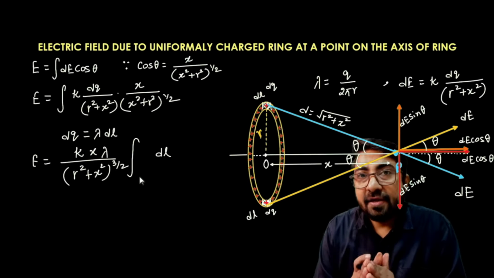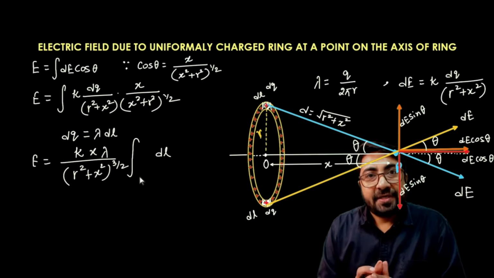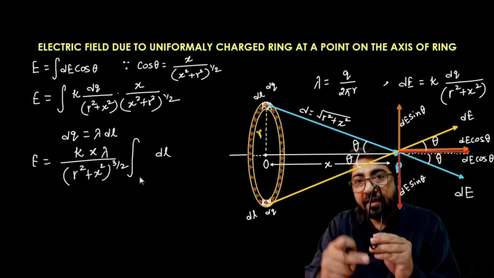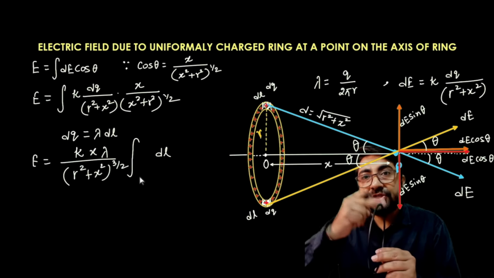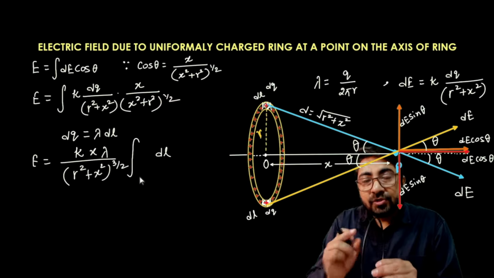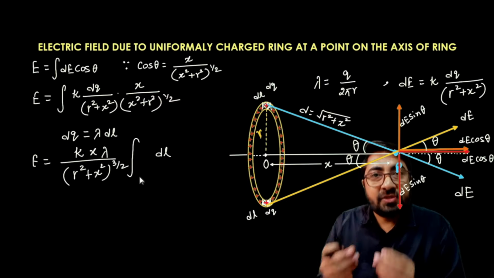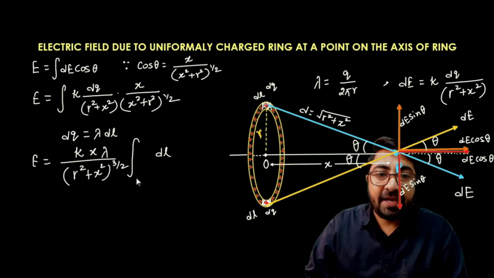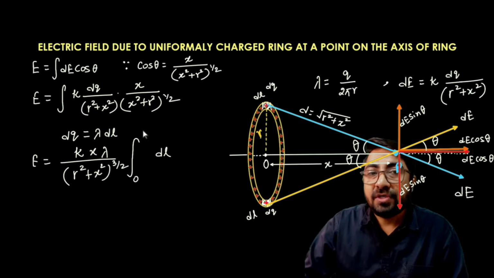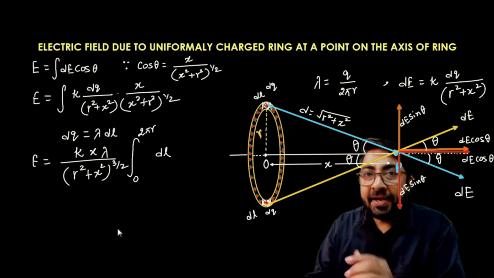Now we will decide what the limits will be. Since I want to calculate the electric field due to the charge distributed over the ring, the charges are distributed over the circumference of the ring. So that is why I have to write the limit as 0 to the total circumference, that is 2 pi r. Now I can integrate here.